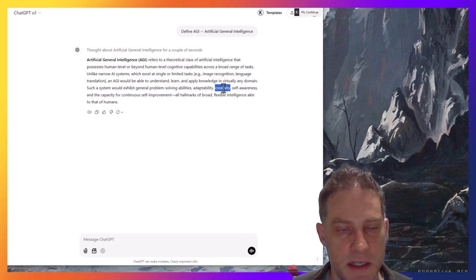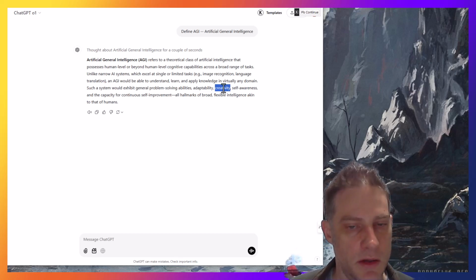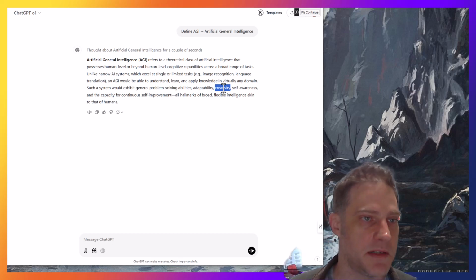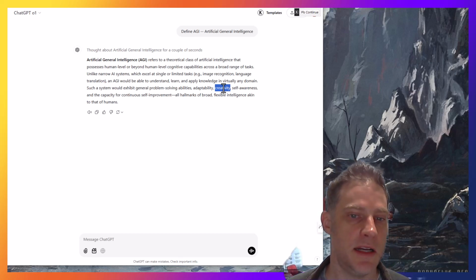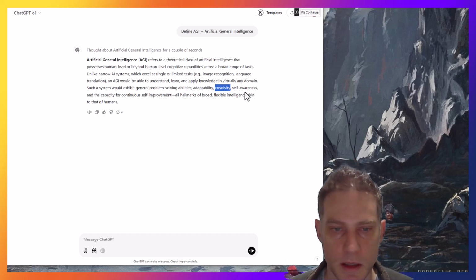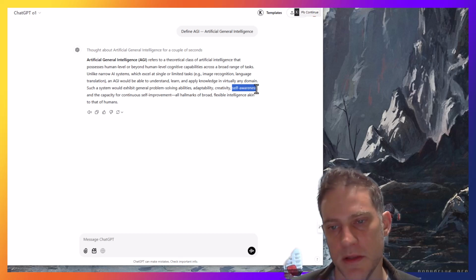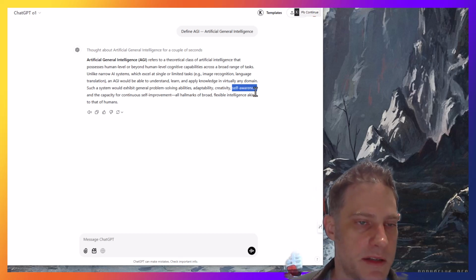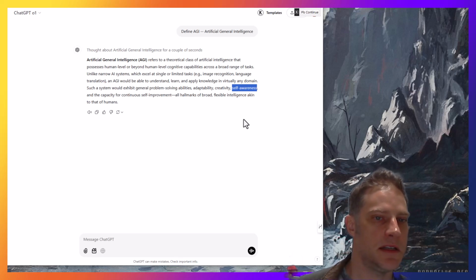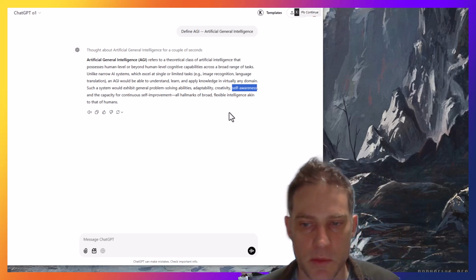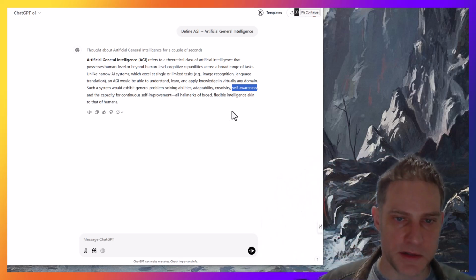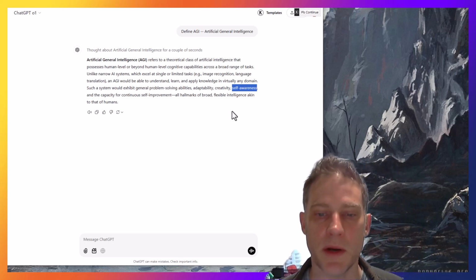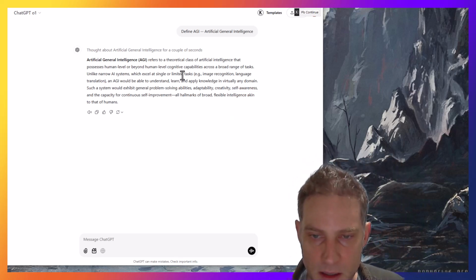I think creativity is arguable because it can't create new ingredients, but it can create new recipes from the ingredients that are already in its training set, which is what is happening. Self-awareness is arguable, whether or not it's actually self-aware. In some sense it is, but it's also reasonable to suggest that its self-awareness is just mimicking human self-awareness that it has in its training set.